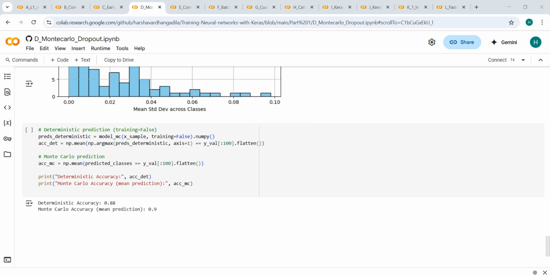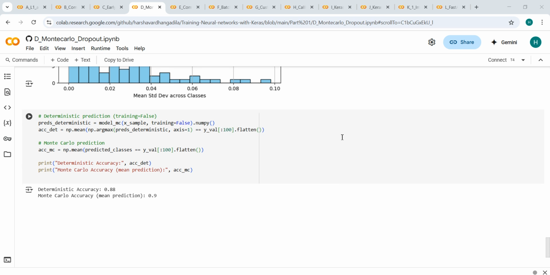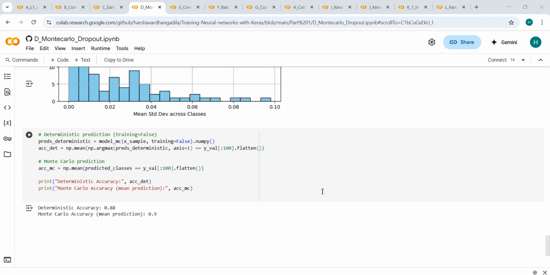Here is the deterministic accuracy, when training equal to false, therefore a single forward pass without dropout: the accuracy is around 88%, whereas with MC dropout, the mean prediction using 30 predictions with training equal to true, the average is around 90%. Therefore, Monte Carlo averaging smooths out the randomness introduced by the dropout and gives better calibrated results. That's it. Thank you.